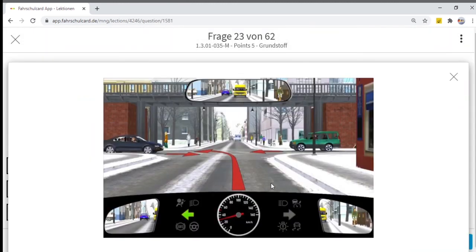You are approaching a traffic junction and there is no traffic signal, no traffic sign at all. That means, which rule applies? The rule right before left. That means I am on the right hand side of this black car, so I have priority above black car. And on my right hand side, I have this green van. So green van or green car has priority above me. That means in total, green car has priority. The order is like this: green car has priority, then I can drive further, and then black car has priority. So this is the order: green, me, and black car.